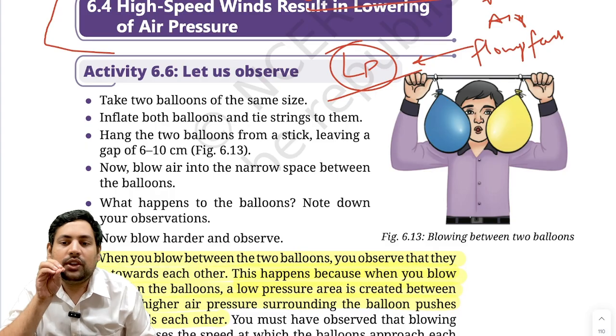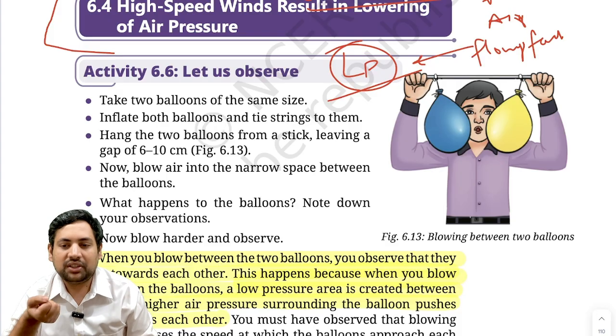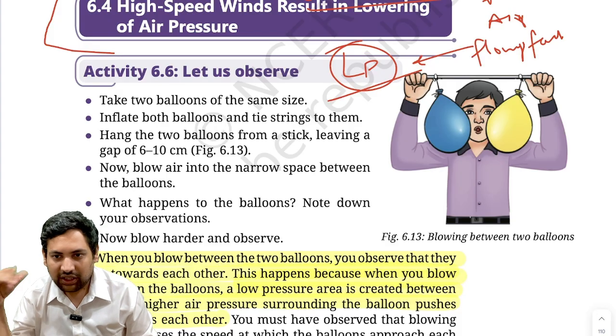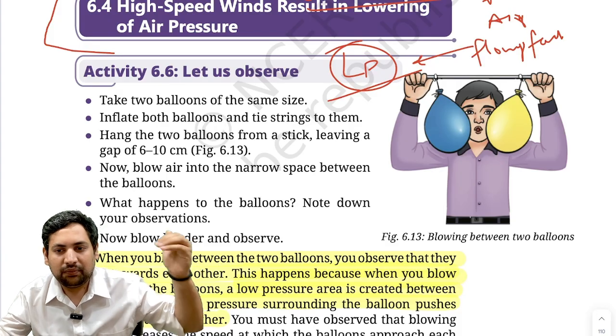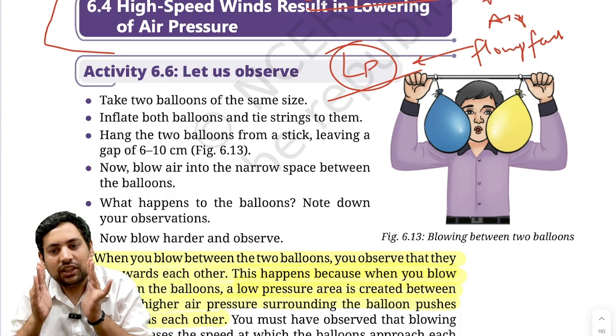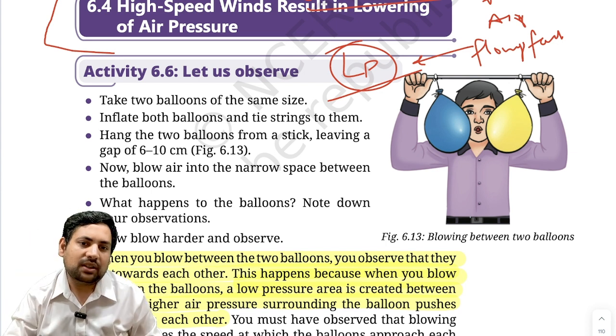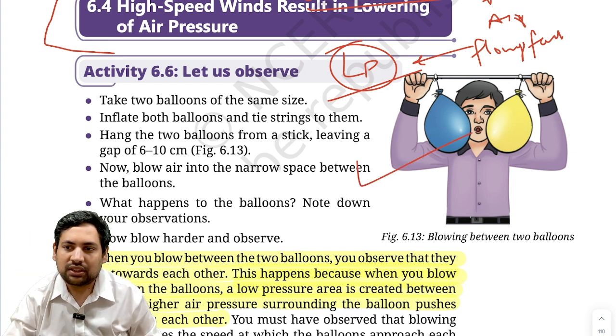Why? Because when you blow air, suddenly the speed of air has increased in the middle and low pressure is created and high pressure is in the surrounding. So the air will start to flow towards that low pressure, and in that process the flames in those two candles will move closer. Similar is something that will happen to the balloons as well.